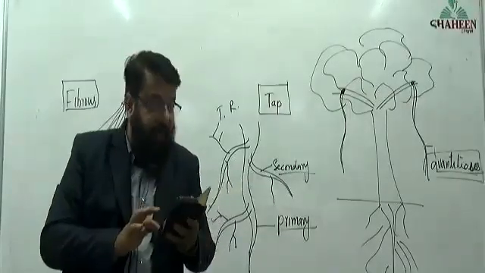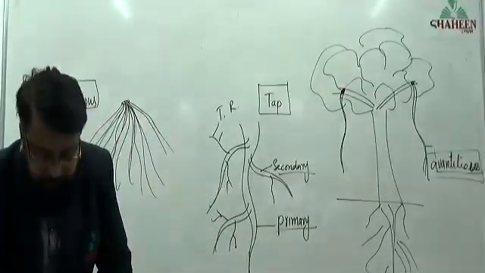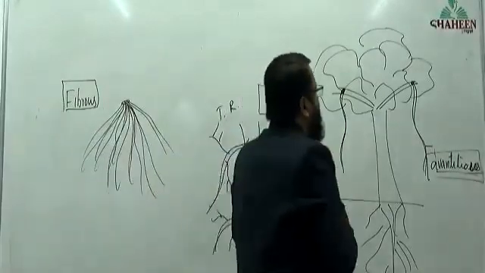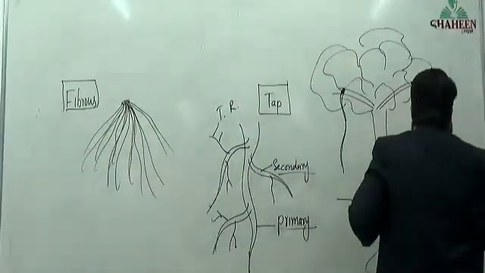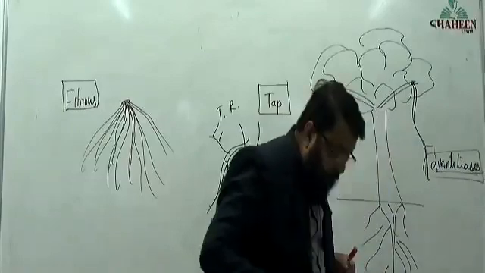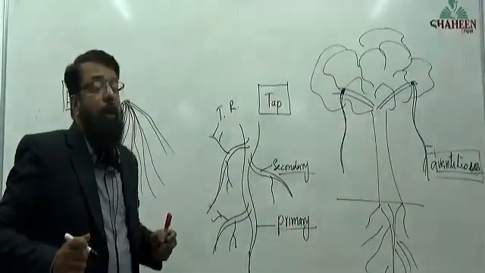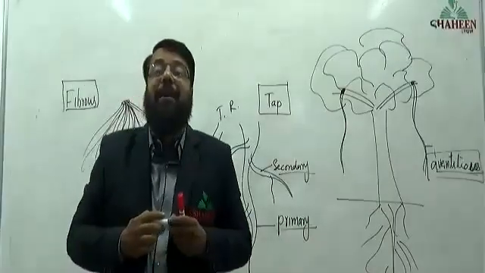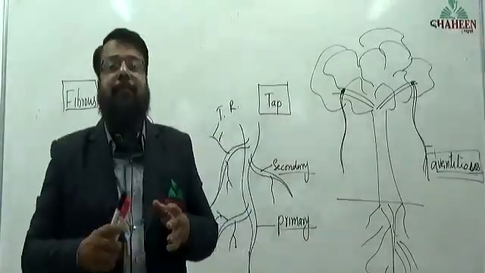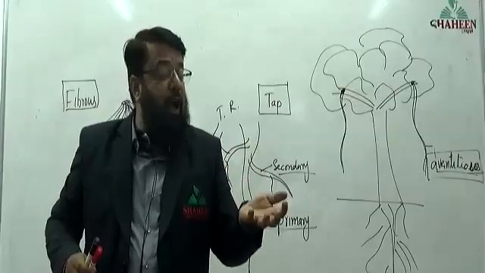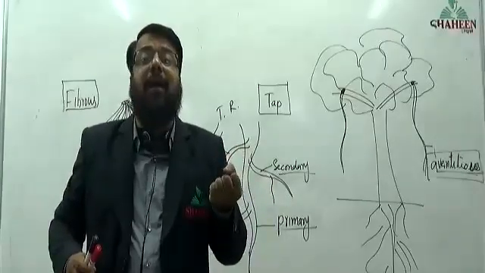There are four functions. Remember, there are four functions. What are the four functions? The first one is absorption of water and minerals.